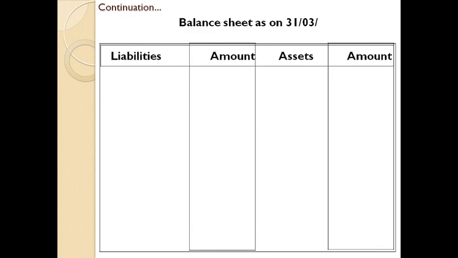Next one, balance sheet. So on the basis of information and details given in the question, we have tried to compute almost all the items of the balance sheet. So let's find out whether the amounts tally as per the balance sheet rule. Balance sheet: liabilities, amount, assets, amount. First one,